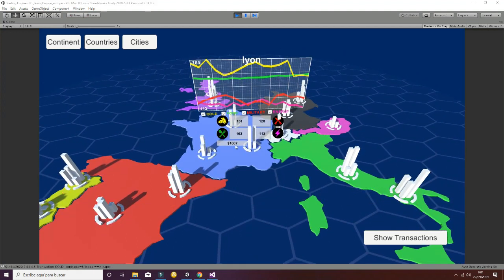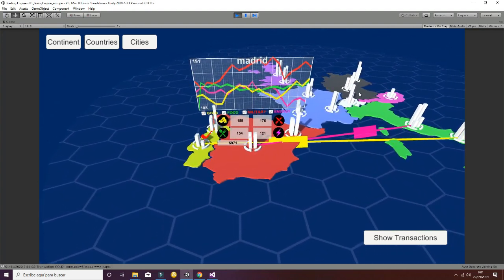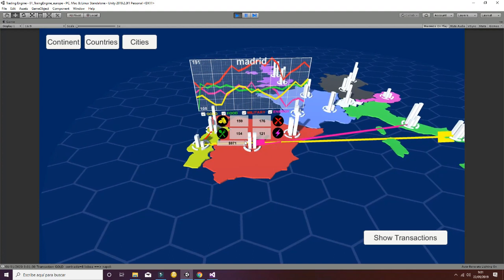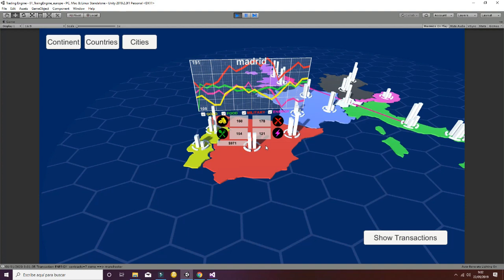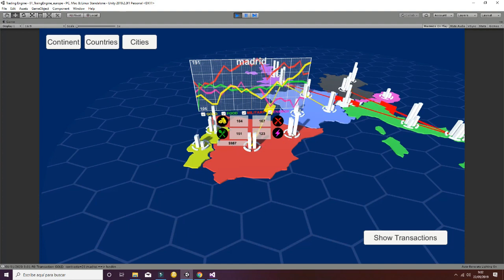You will also see the current money that a city has after different transactions. So for example, this city here has sold some resources to another country, so the money will increase. If it buys different resources, the money will decrease. So in fact, this is the basic exchange for the resources and the money of each of the cities.